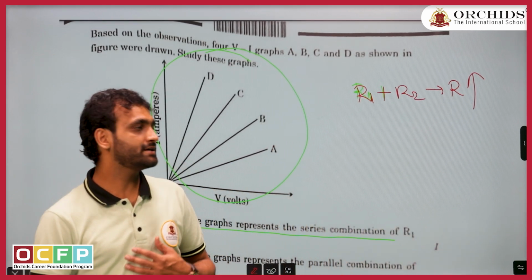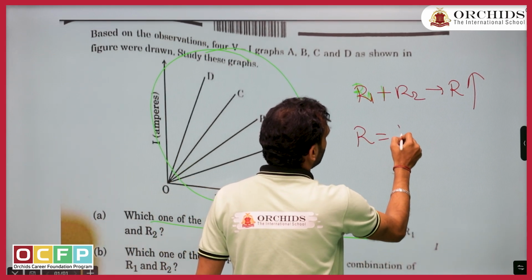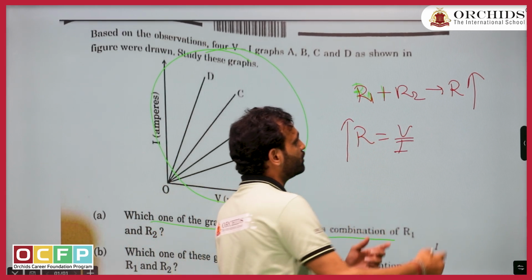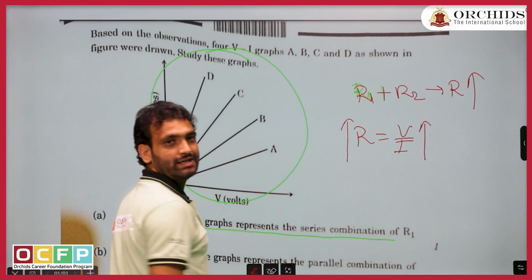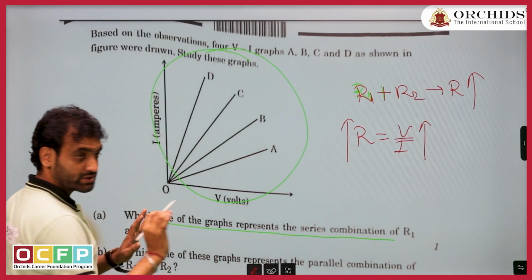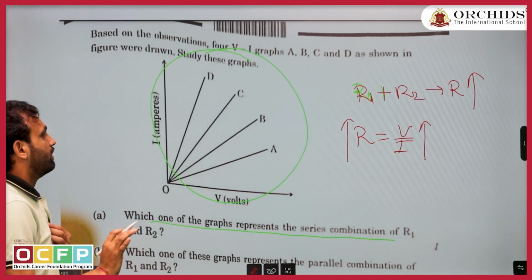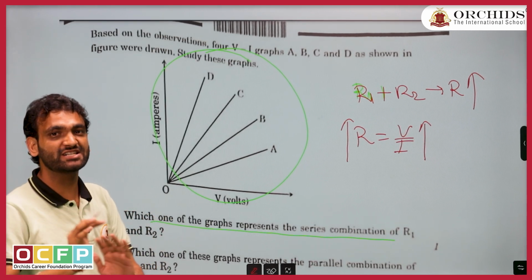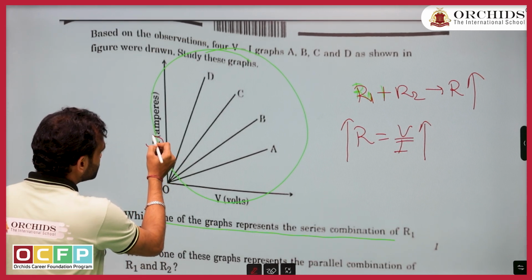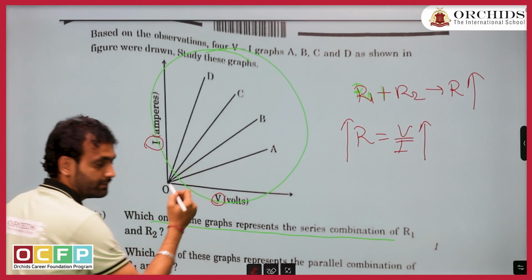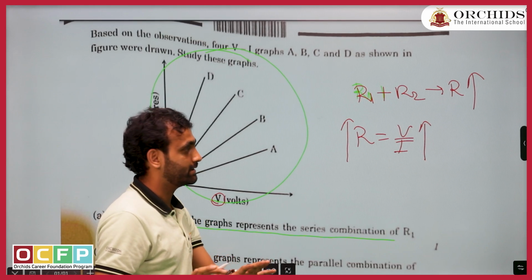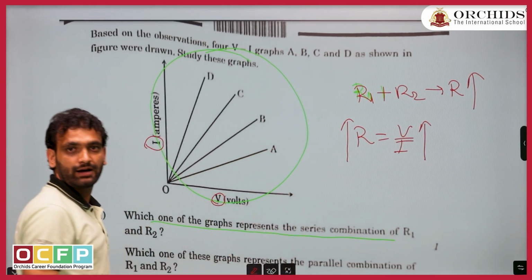If resistance is increasing, we know R equals V upon I, so V upon I will also increase. But if you see carefully, this is another good question, I can say the second best question from the paper, because the graph is given between I and V. But what we read in general science is V upon I.